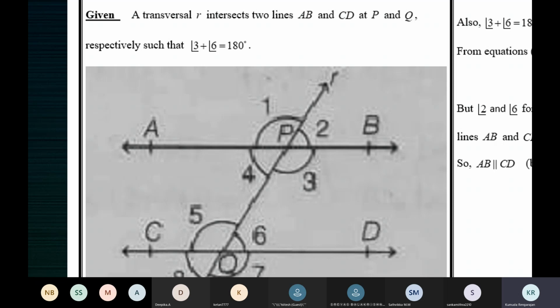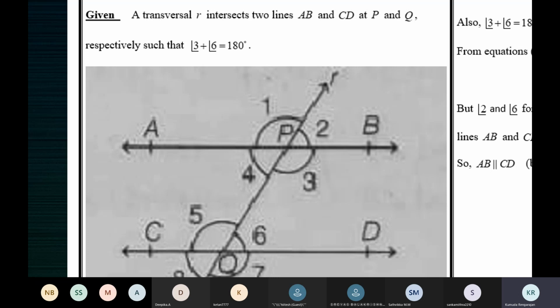When two lines are intersected by a transversal such that a pair of interior angles on the same side of the transversal is supplementary, then prove that the lines are parallel. Ma'am, 3 plus 4 is equal to 180. 3 plus 2 is equal to 180. You should know what the thing is, you must use something and get a pair of corresponding angles equal. That is the idea.